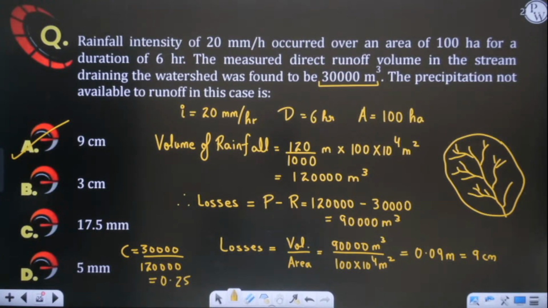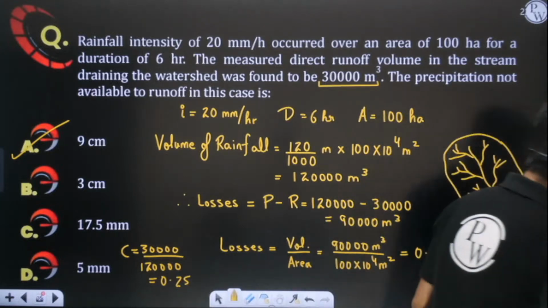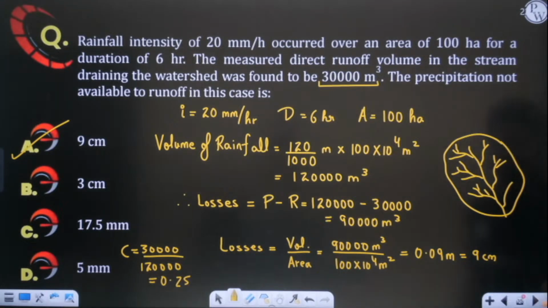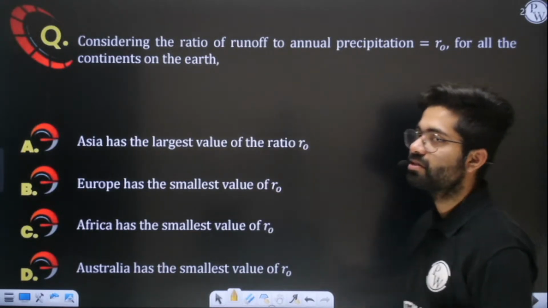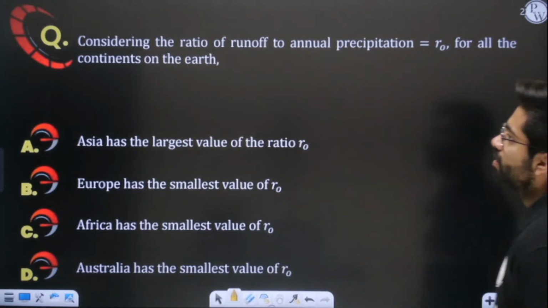Yes or no? So I hope this part is very, very clear to you. Now we'll move on to the next question. I hope this is clear. 0.25 means 25%. Out of the total rainfall, 25% rainfall has been converted. Now let's move on to the next question.